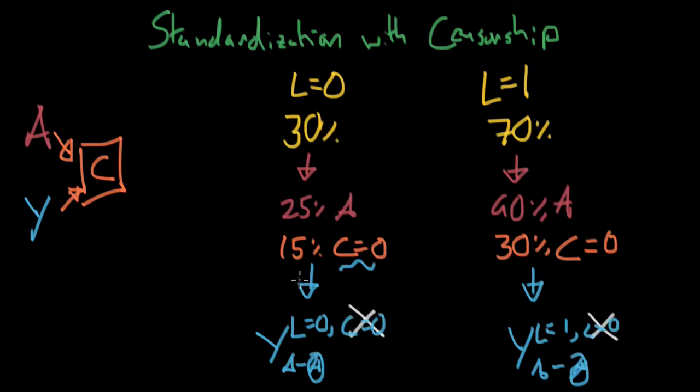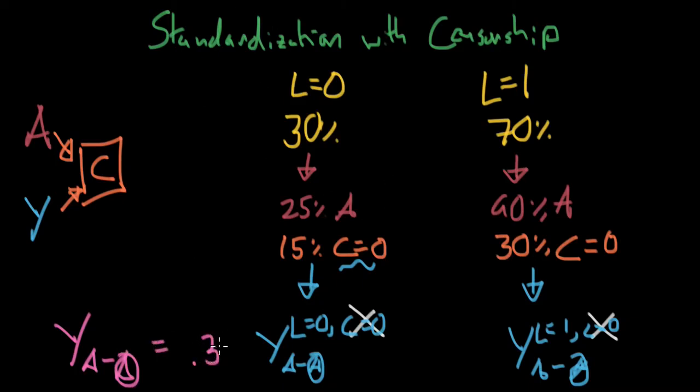We can ignore this conditional, because if we condition upon C equals 1, then we would necessarily be getting the same effect as if we conditioned upon C equals 0, and vice versa. Okay, so if we assume exchangeability, then we're back to our original situation, and this is really nice. So we can compute quite easily the average causal effect for the entire population. And this will equal, we'll go ahead and take the 30% and take it down.